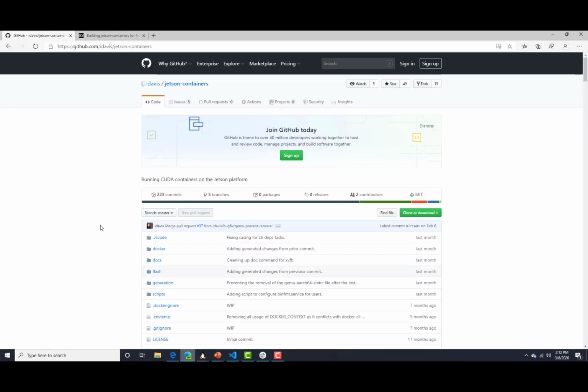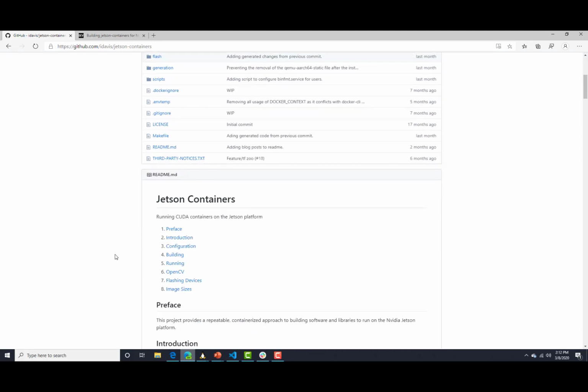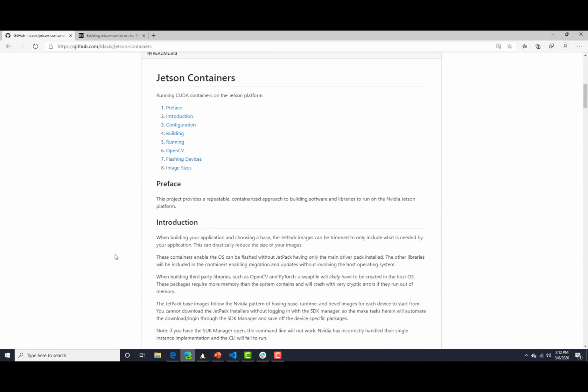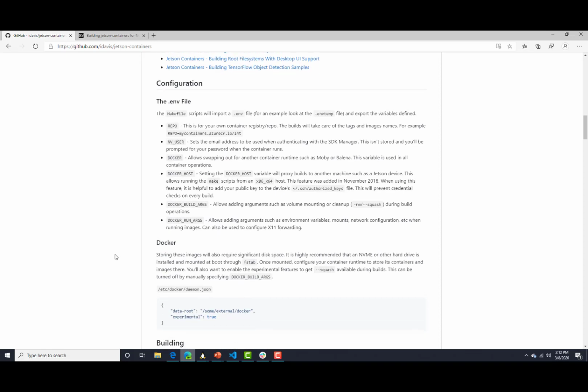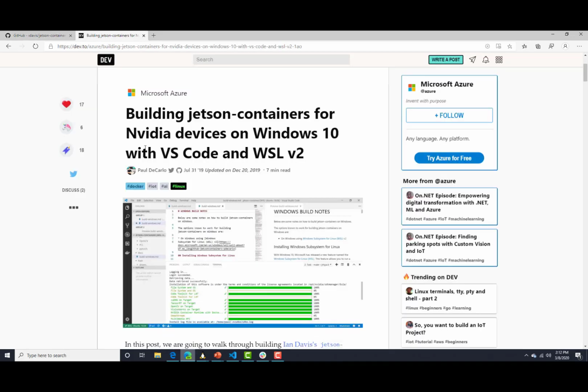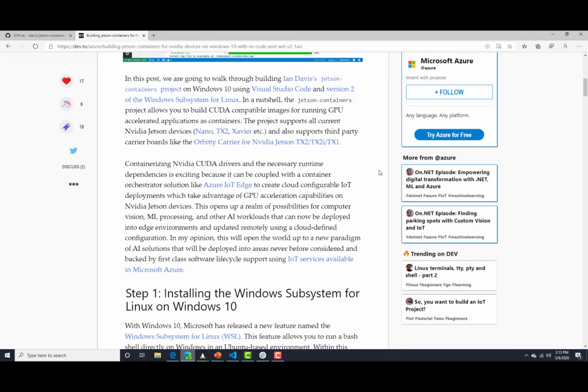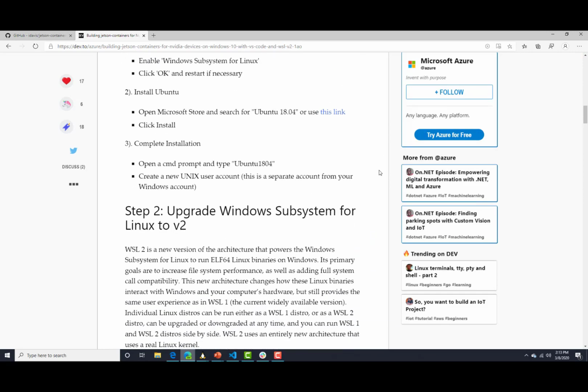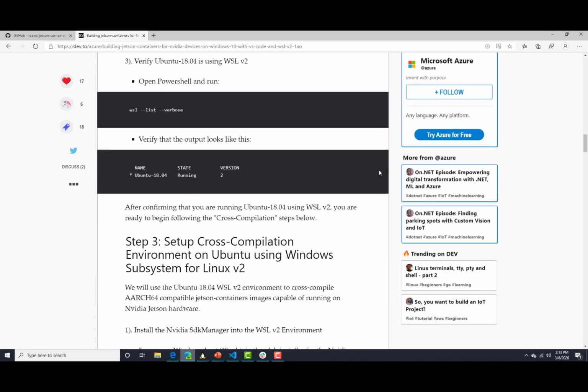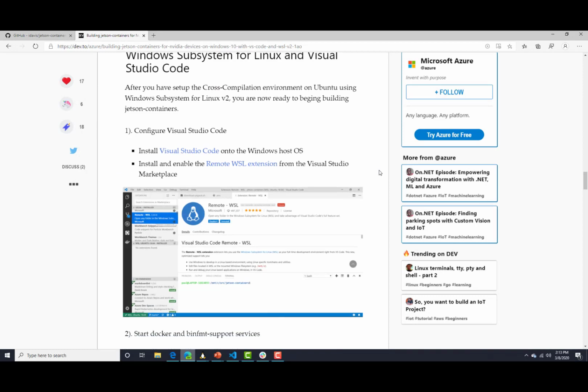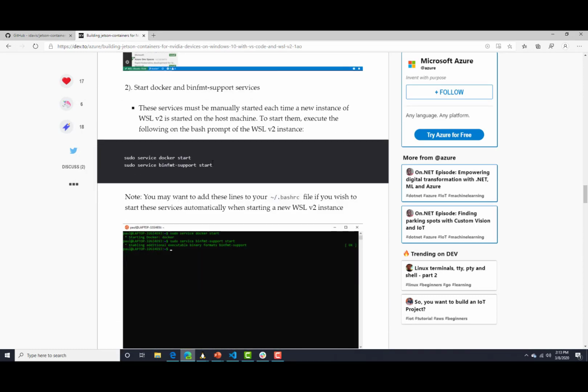So first, what we're going to do is head on over to the Jetson Containers project. And as I mentioned, this project is fully open source, maintained by Ian Davis of Microsoft. If you head over here, there is a lengthy guide that can help you get started with using Jetson Containers. I'm actually going to follow along with an article that we published to Dev2, and this will be part of the resources that we'll give at the end of the session. But we're essentially going to follow through what's contained in this particular article to go through a demonstration of what you can actually accomplish with the Jetson Containers project.